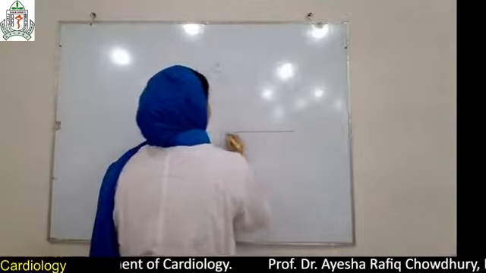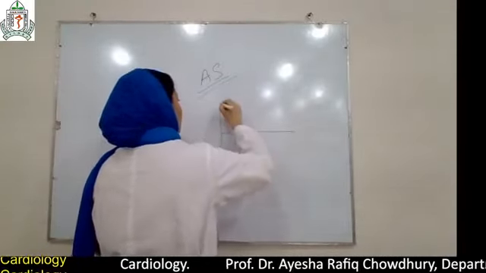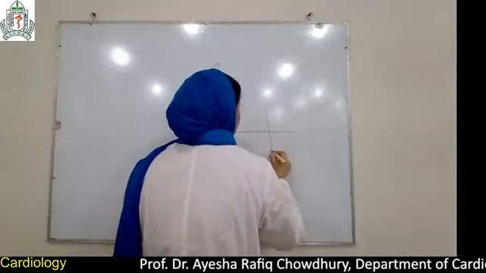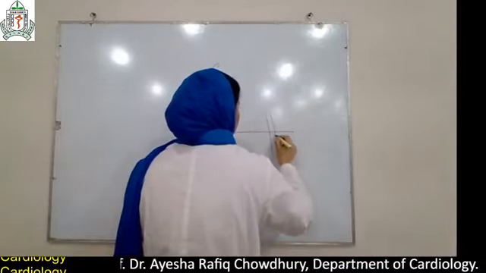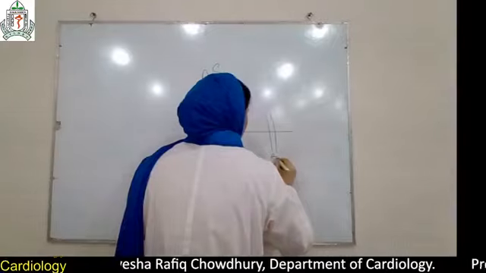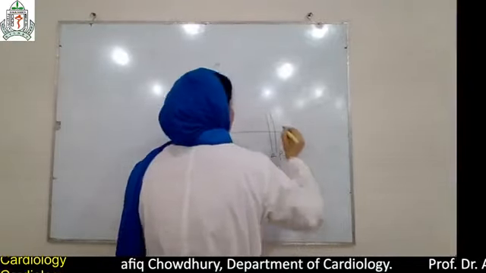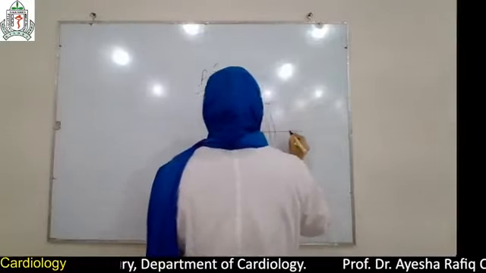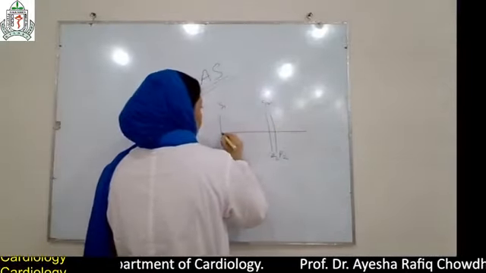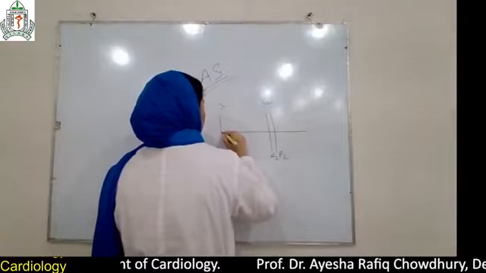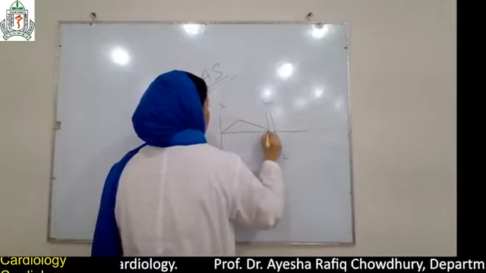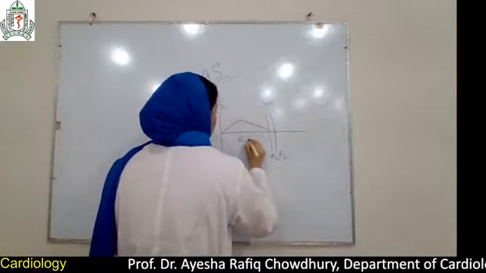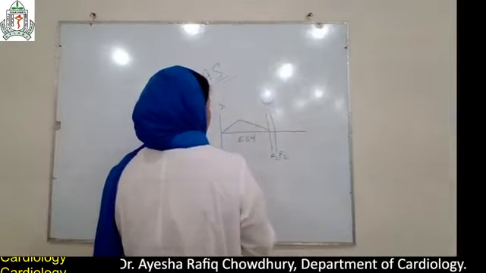When we examine the patient, there is an ejection systolic murmur. This is a crescendo and decrescendo murmur.